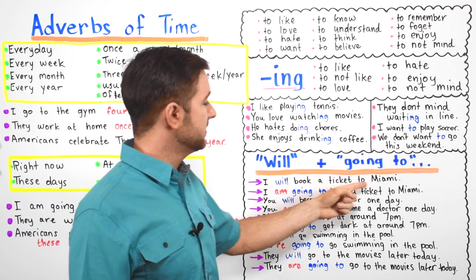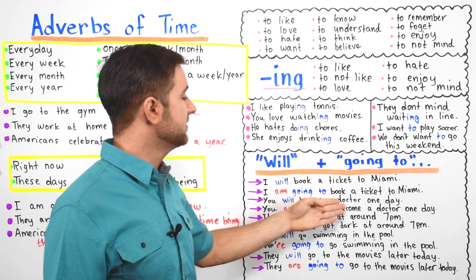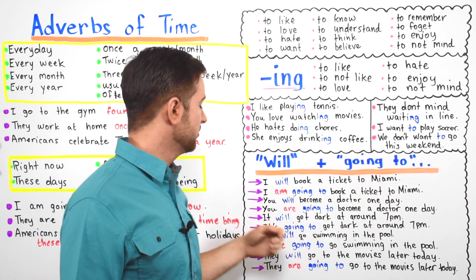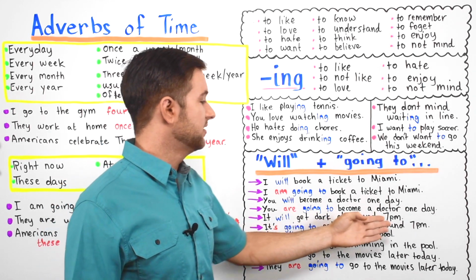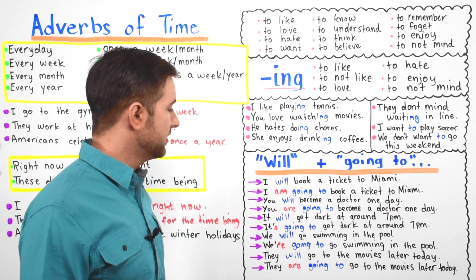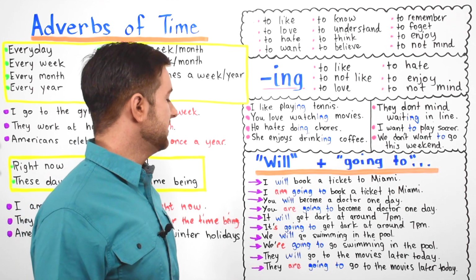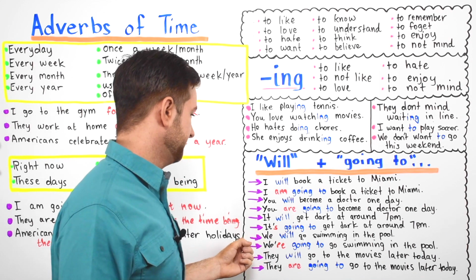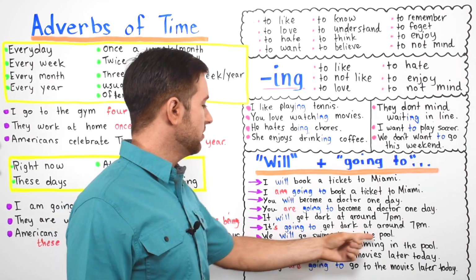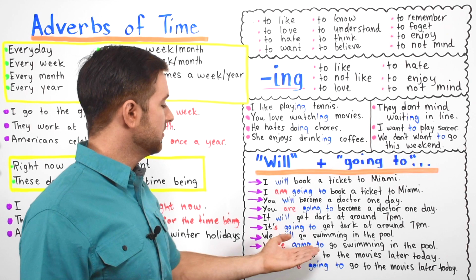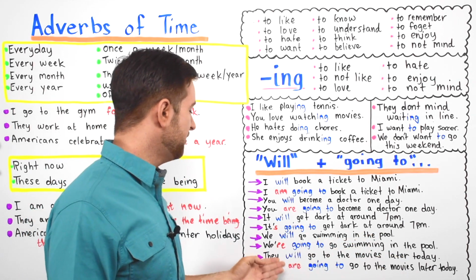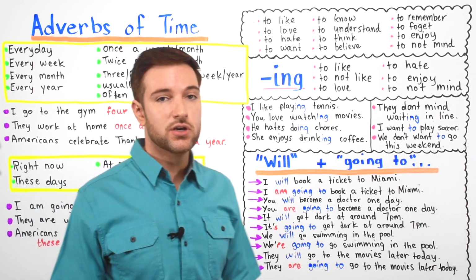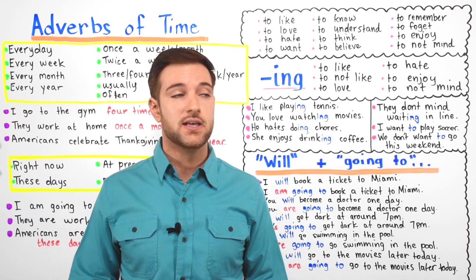I will book a ticket to Miami versus I'm going to book a ticket to Miami. You will become a doctor one day versus you are going to become a doctor one day. It will get dark at around 7 p.m. It's going to get dark at around 7 p.m. Next we have, we will go swimming in the pool. We are going to go swimming in the pool. They will go to the movies later today. And finally, they are going to go to the movies later today.